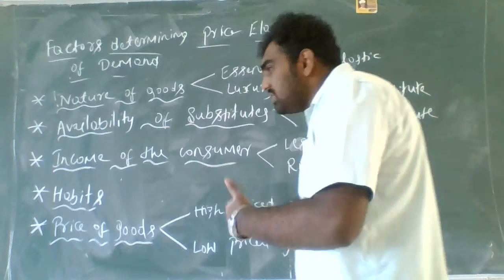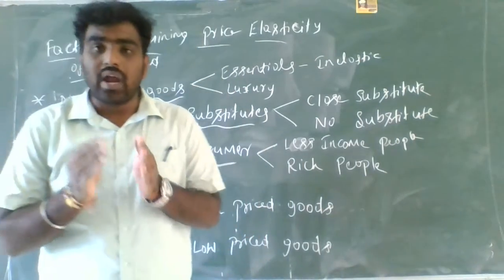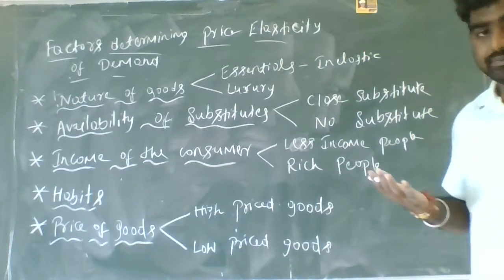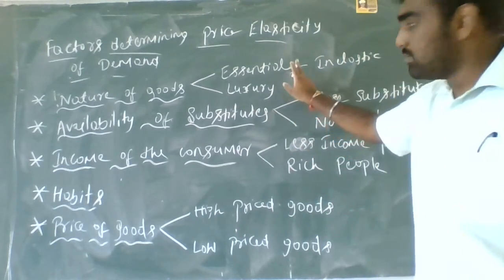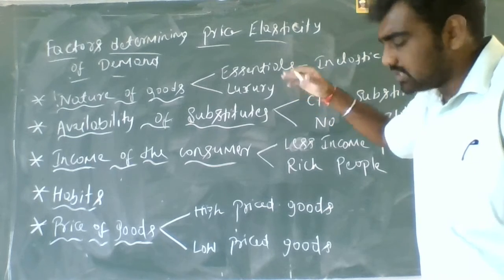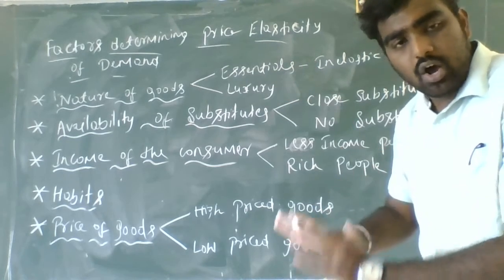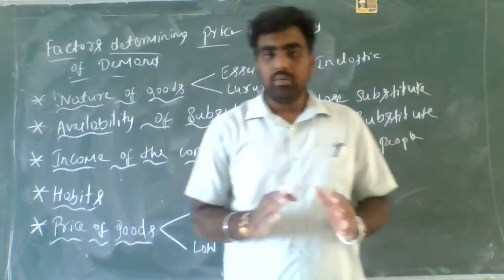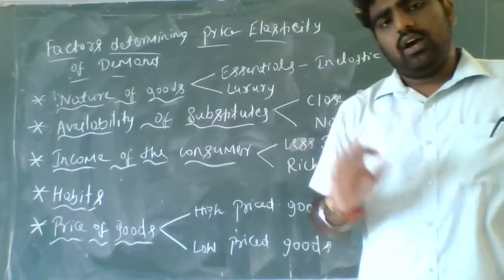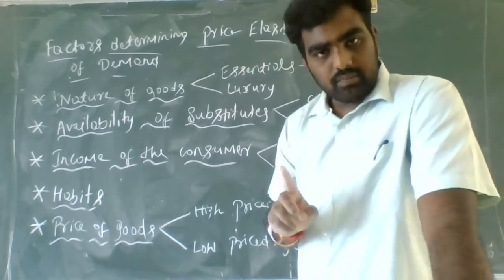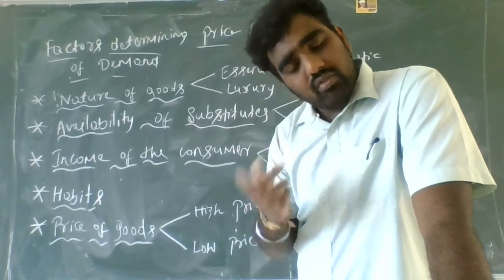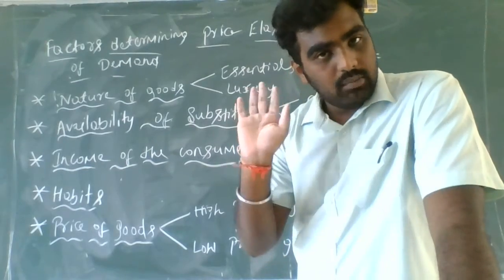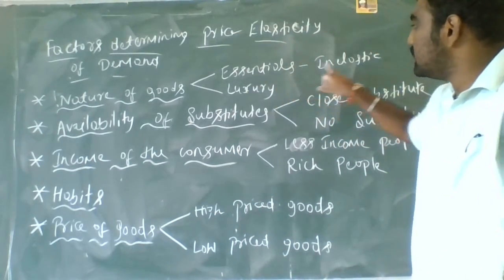Why, guys? Any change in price, the quantity demanded will be the same. There will be no change in quantity demanded. These essential goods are very much required for the people, so whatever the price changes, they will use the same quantity of the good. So if 1 liter of milk is 17 rupees, you are buying 1 liter of milk daily. If it becomes 19 rupees also, you will buy 1 liter of milk daily. If it becomes 15 rupees also, you will buy 1 liter of milk only. So these essential goods are inelastic.